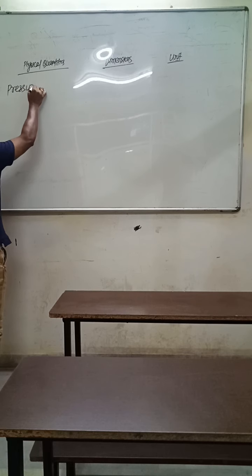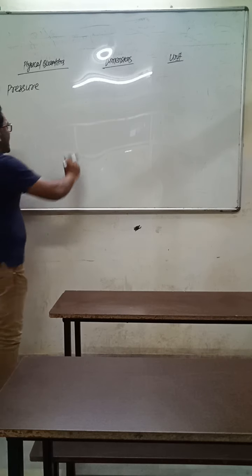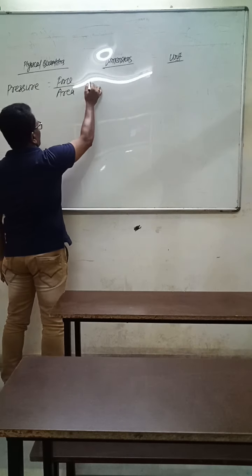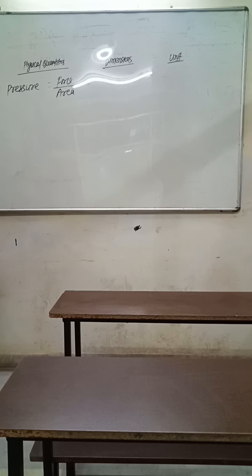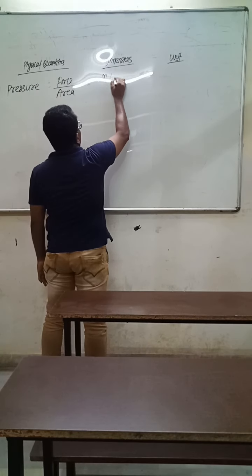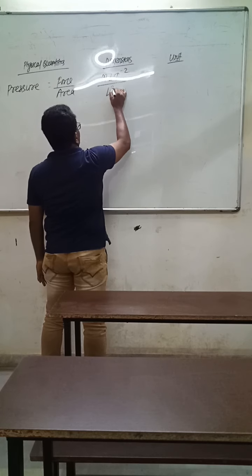Pressure is a physical quantity, and it is defined as force acting per unit area. Force upon area. Previously we have seen the dimension of force is m L t raised to the power minus 2. And the dimension of area is L square.